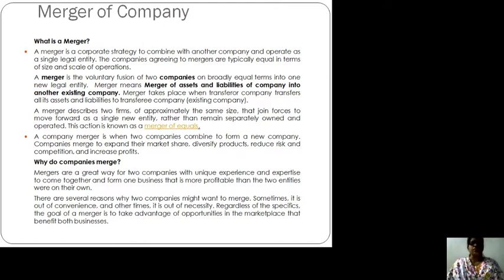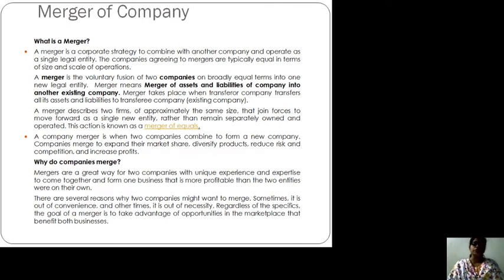And see, in case of operations of the business, nothing is compulsory. Once the company is incorporated, merger is not compulsory, amalgamation is not compulsory, demerger is also not compulsory. But these are the concepts which you must be aware of: what is merging, what is amalgamating, what is demerging. For that reason, these topics are covered in your syllabus.